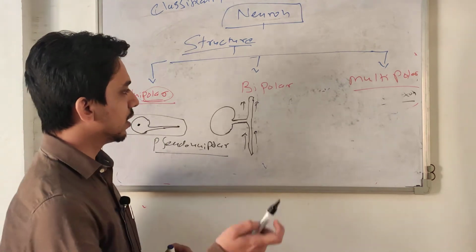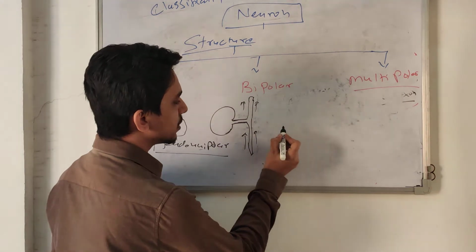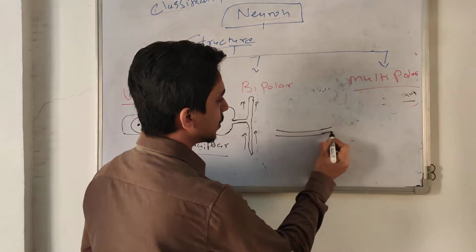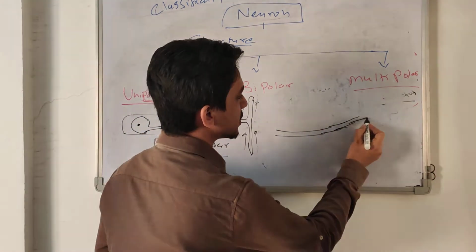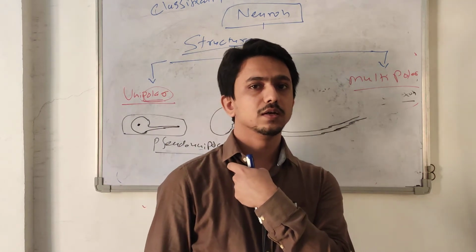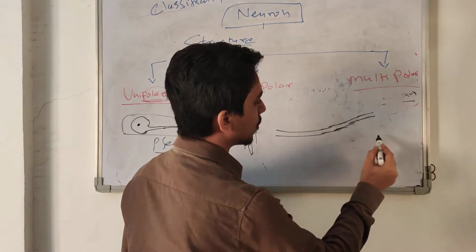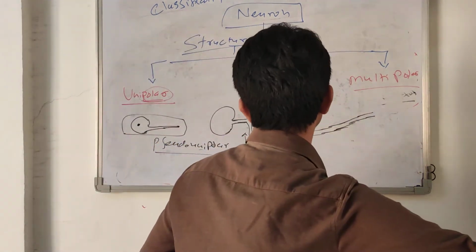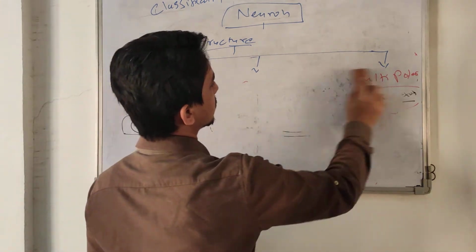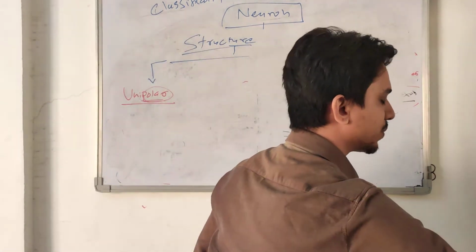Suppose in your upper limbs, neurons carry the sensations of touch. These are long fibers coming from your arm, and they enter into the vertebral column, near the spinal cord. Okay, I draw the cross section of the spinal cord.